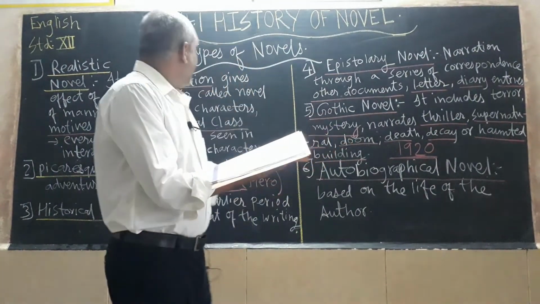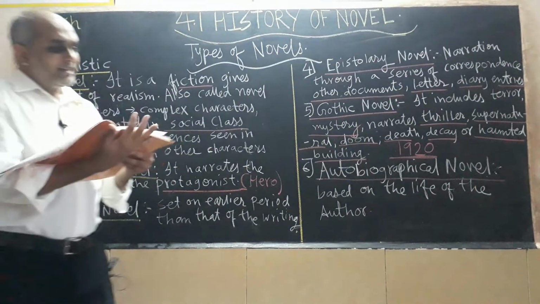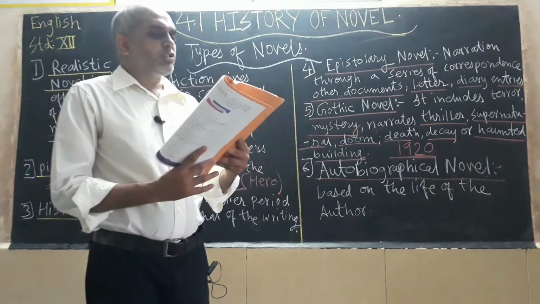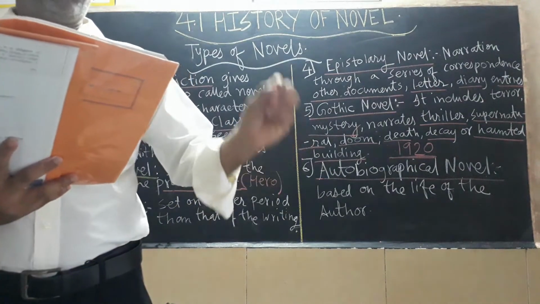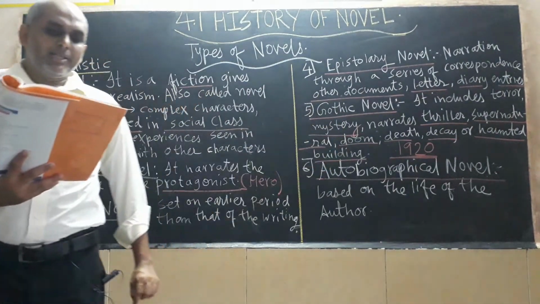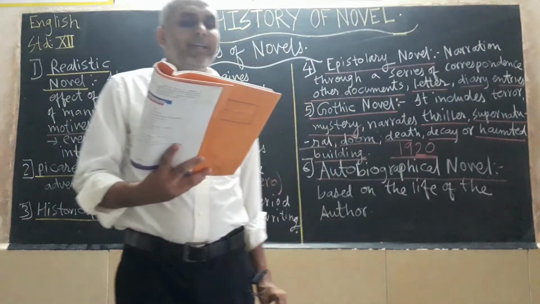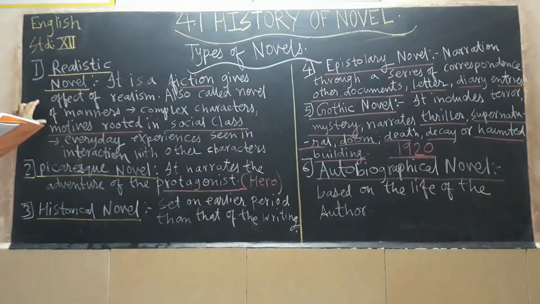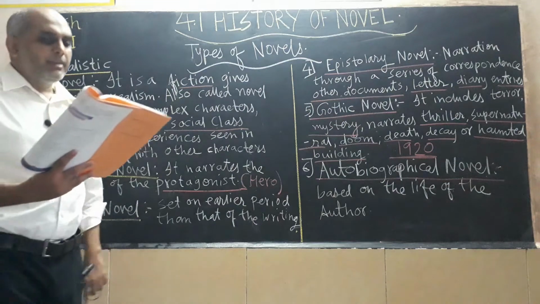Now our next point is realistic novel. What is a realistic novel? The realistic novel is a fiction that gives the effect of realism. Sometimes this is called a novel of manner. It can be characterized by its complex characters with mixed motives that are rooted in the social class. The characters in the realistic novel interact with other characters and undergo plausible and everyday experiences. So everyday experiences are highlighted in this realistic novel. It will highlight reality, but in fact it has nothing to do with the reality. It is a fiction.